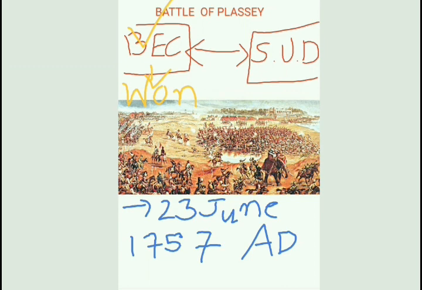So a war between the British East India Company and Sirajudullah took place. But a tragedy happened: one of the Nawab's commanders-in-chief, Mir Zafar, was with Robert Clive, due to a bribe given by Clive. So this battle was won by the British East India Company.